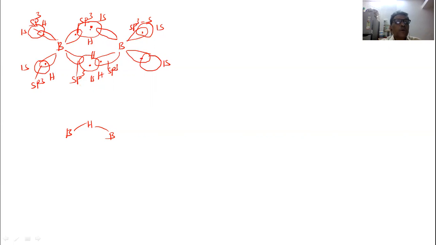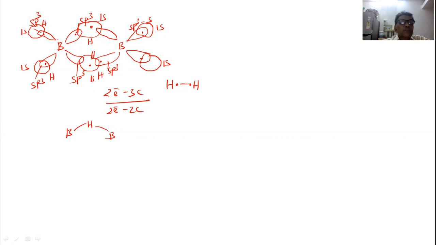Now this type of bonding is called, actually 3 atoms are there, but only 2 electrons are involved here. So this type of bonding is called 2 electron 3 center bonding. This is abnormal bonding. Normally bonding is 2 electron 2 center bonding, such as in the hydrogen molecule, where there is 1 covalent bond, so 2 electron 2 center bonding. But in this case, in the boron-hydrogen-boron, 2 electrons get delocalized over the 3 atoms.